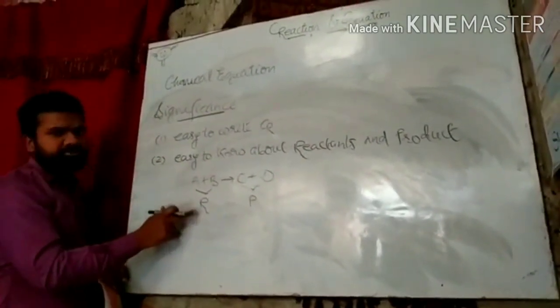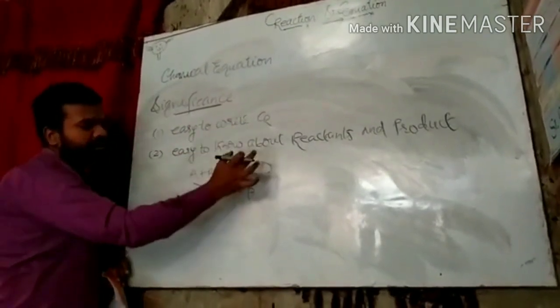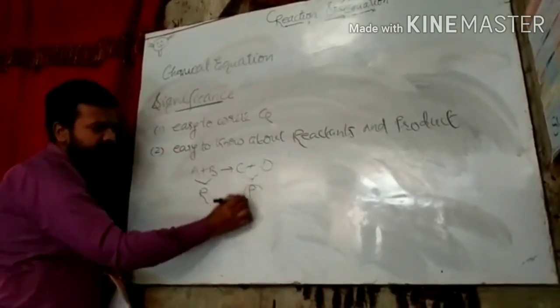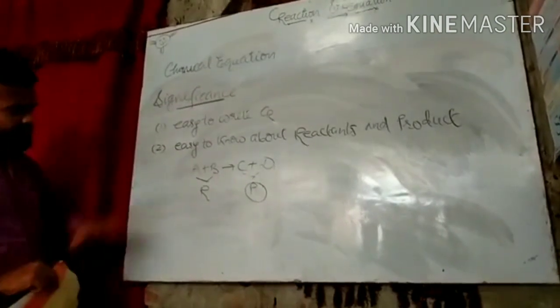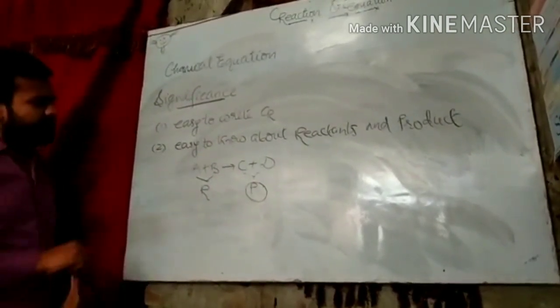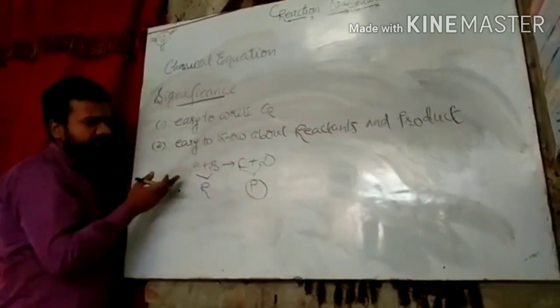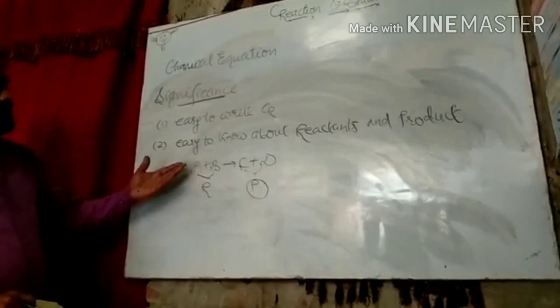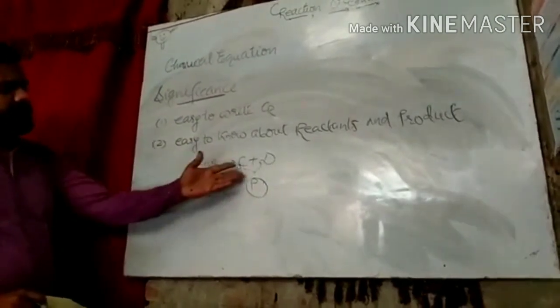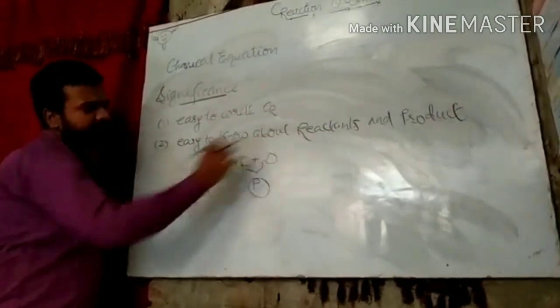Reactants are those substances, those chemicals that are involved in chemical reaction to form new substance, and that new substance is known as product. So this equation represents the number of atoms. Here the number of A is 1, B is 1, C is 1, D is 1. That is the mathematical way, and the symbol and that is the formula. It means easy to write, easy to know about reactant and product.